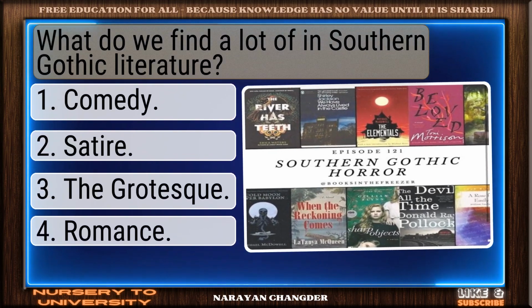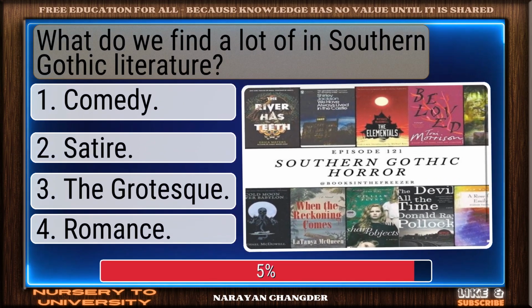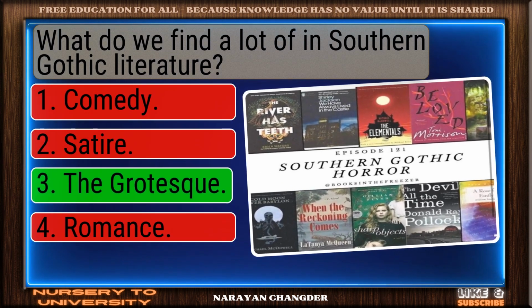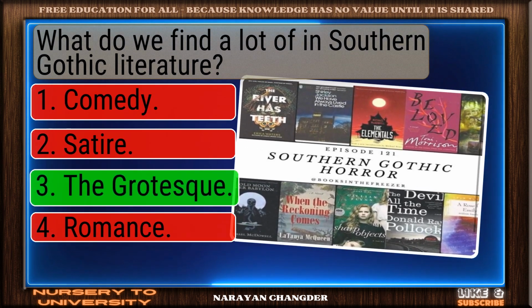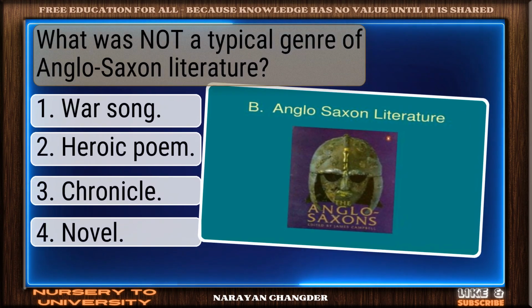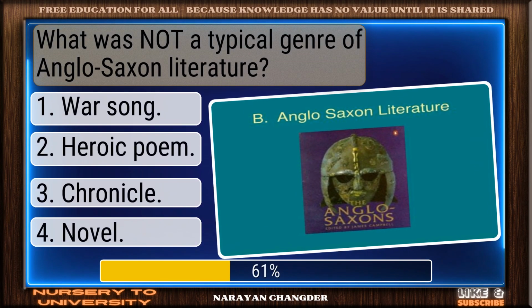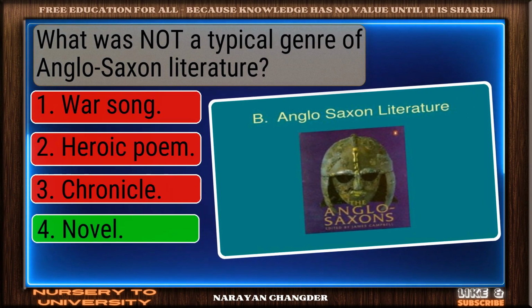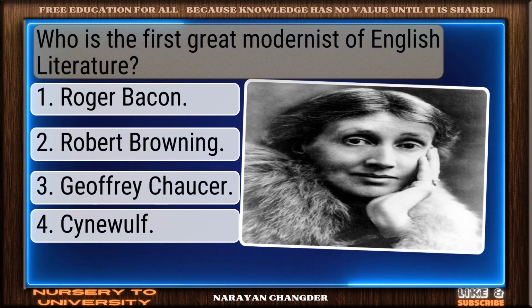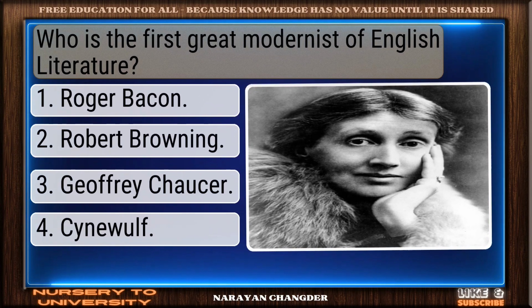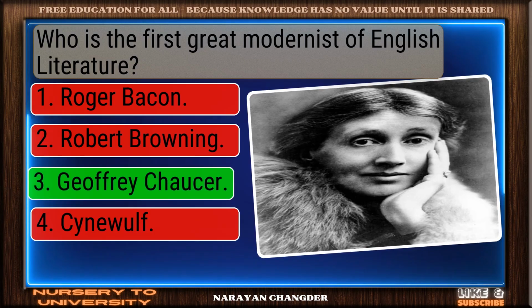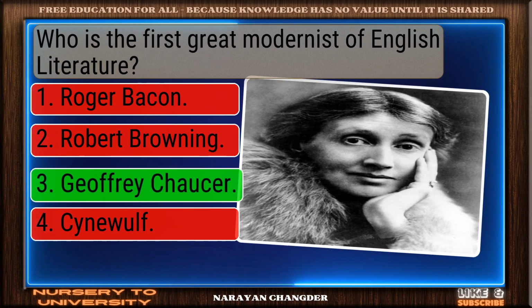What do we find a lot of in Southern Gothic literature? Good thinking. The grotesque is right. What was not a typical genre of Anglo-Saxon literature? You chose novel, correct? Who is the first great modernist of English literature? Sharp thinking. Geoffrey Chaucer is right.